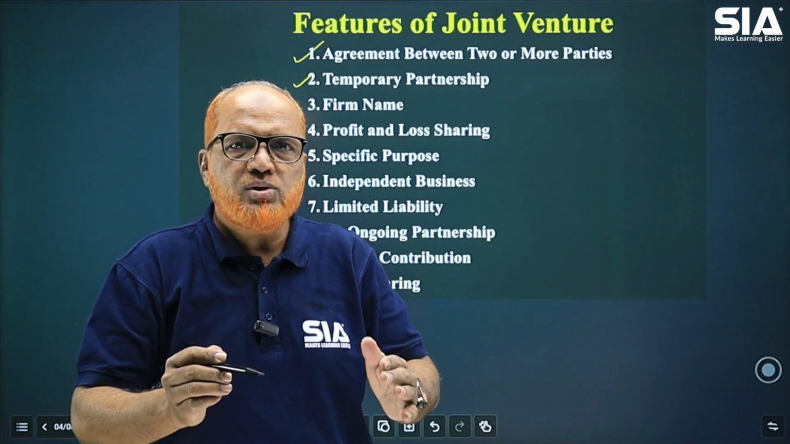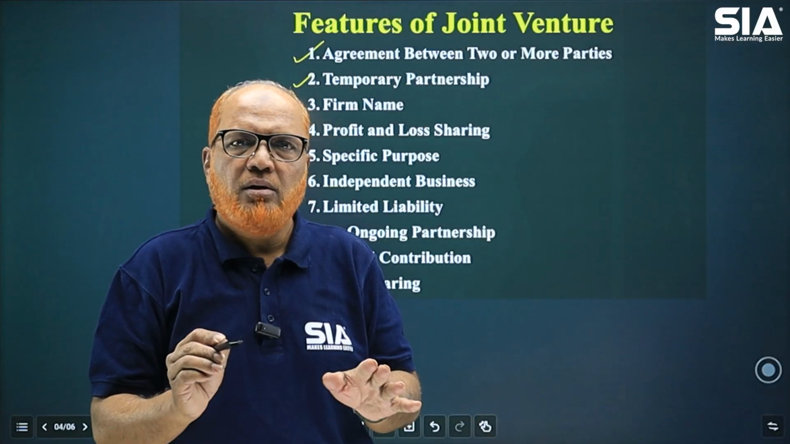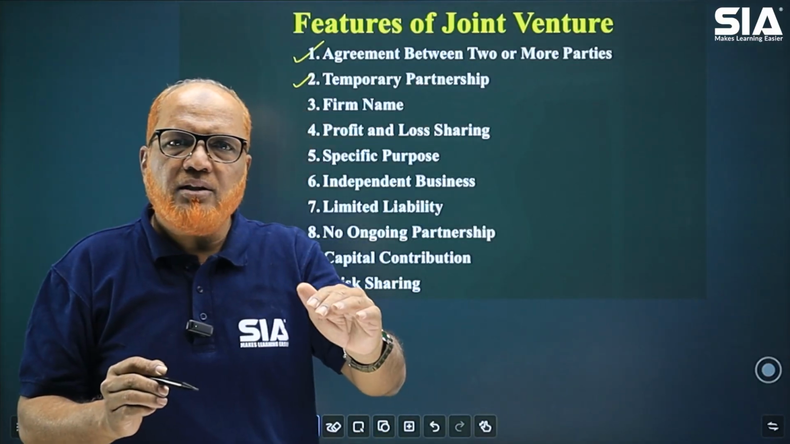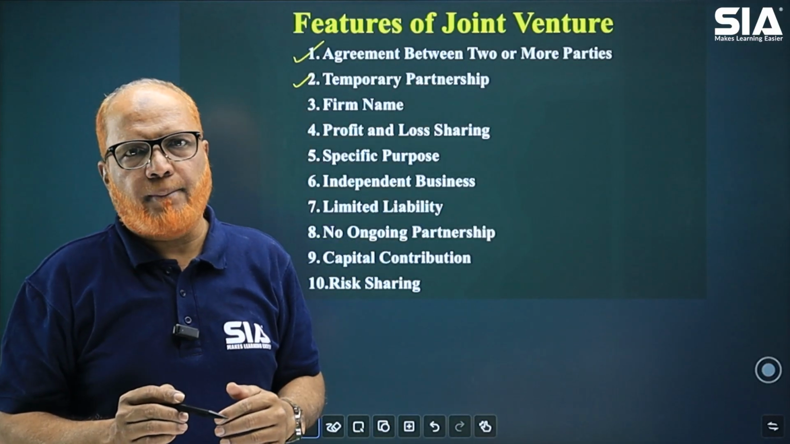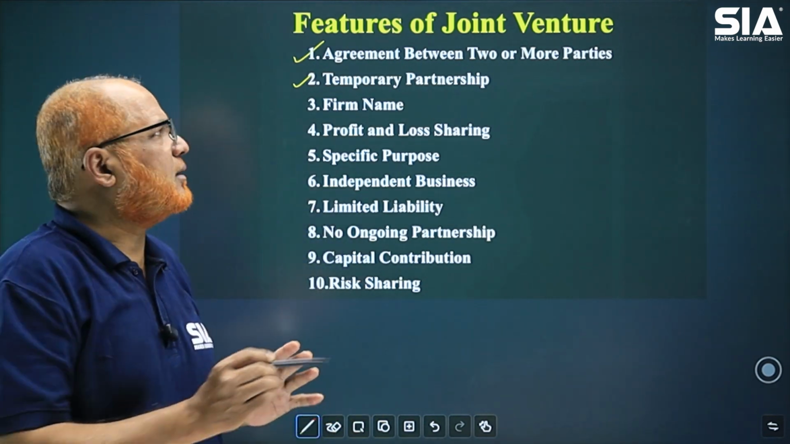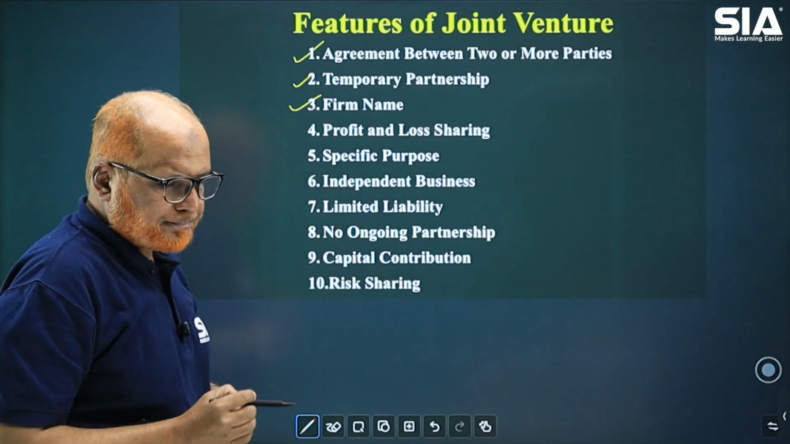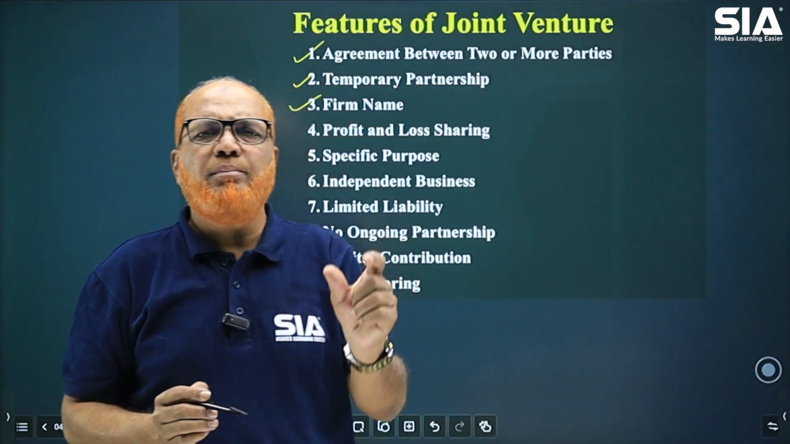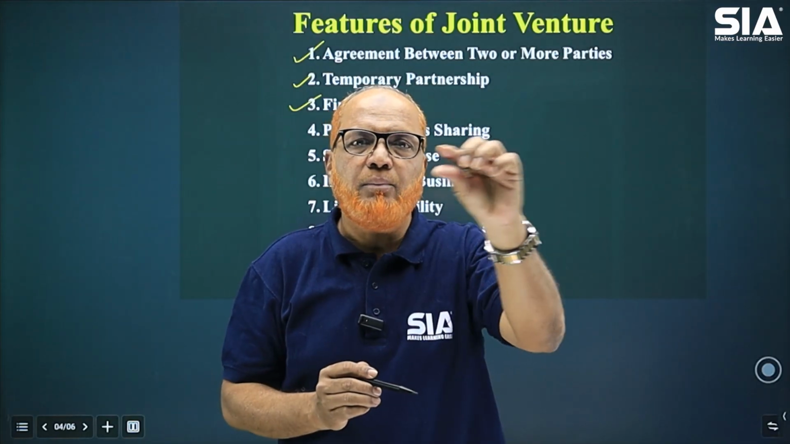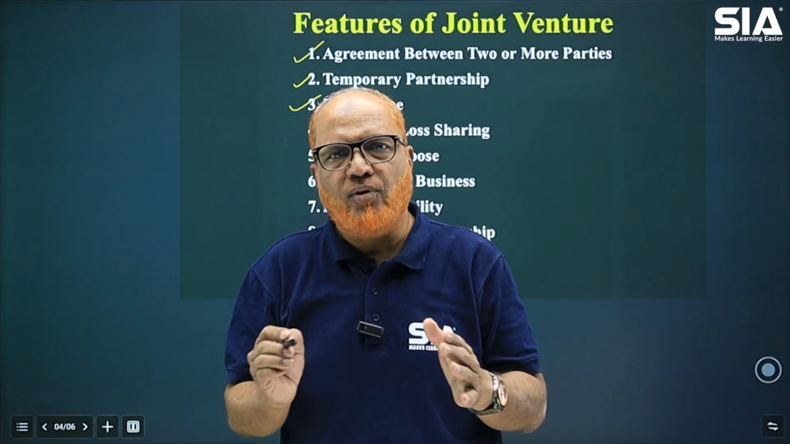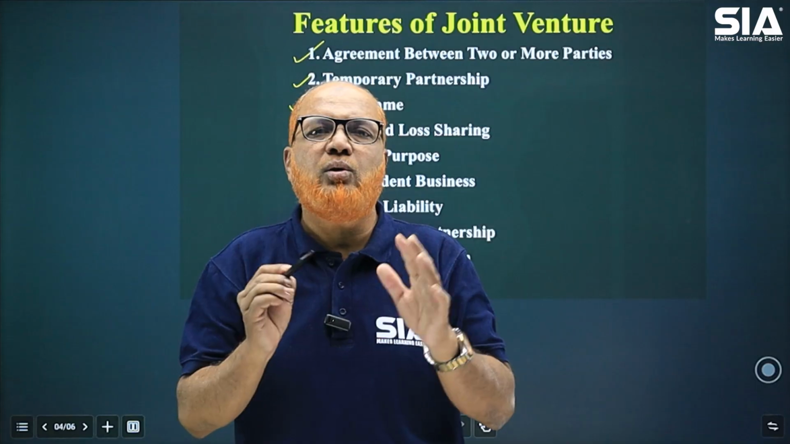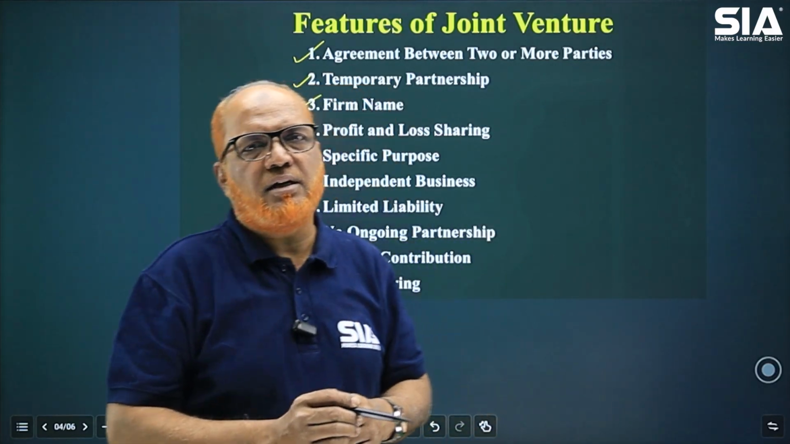Just like producing the goods and selling, finished. Or constructing the flats, selling the flats, sharing the profit. Or selling the goods, exporting the goods to another country. So this is only a specific activity. That's why it is called temporary partnership. Next comes firm name. It is not required to give any firm name because it is temporary. Whereas in partnership firm, they normally give the name of the firm. But for joint venture, it is not necessary to give the name of the joint venture. Without a name, they can complete the task.